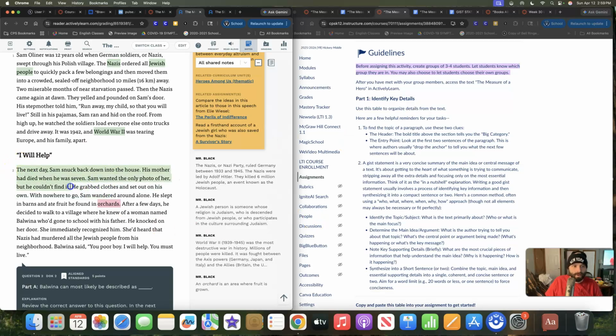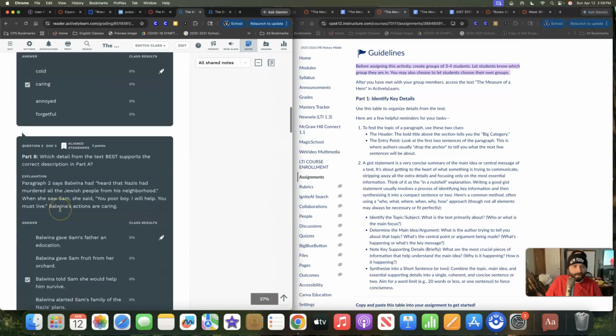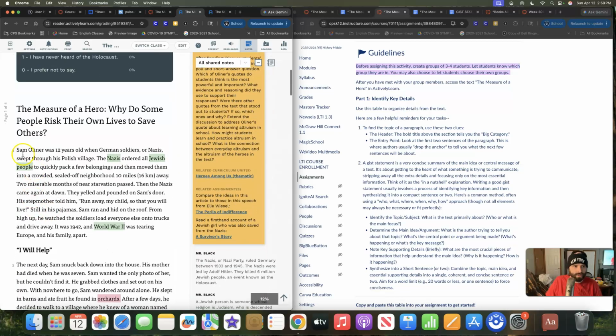So right here is a good idea of that section. So just trying to find different things like that. And then this is where authors usually will drop the anchor to tell you what the next few sentences will all be about. And then you are left to determine the main idea of that section based on that. So once you have that idea, you're looking for key details as you're going through to help point you to what the entire passage is going to be about.